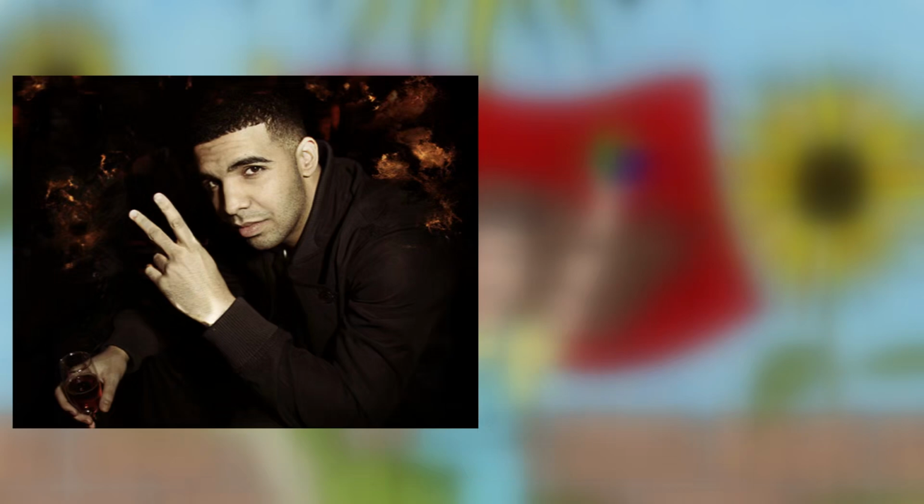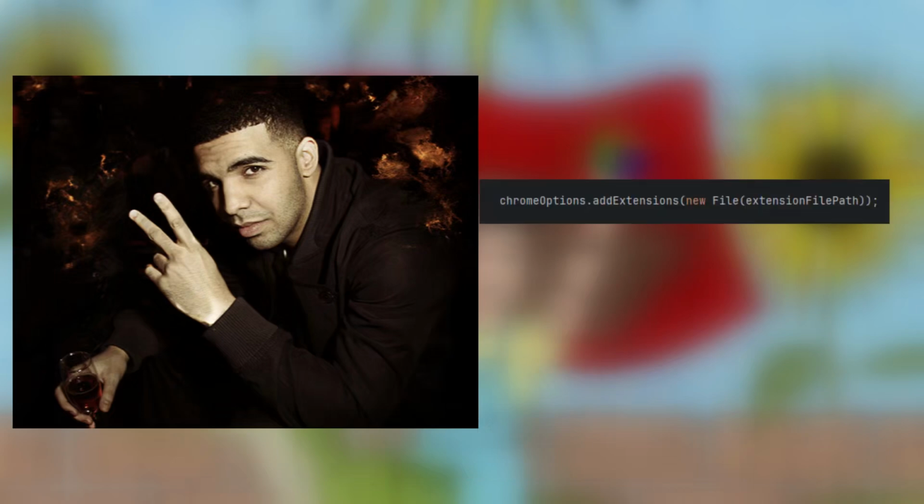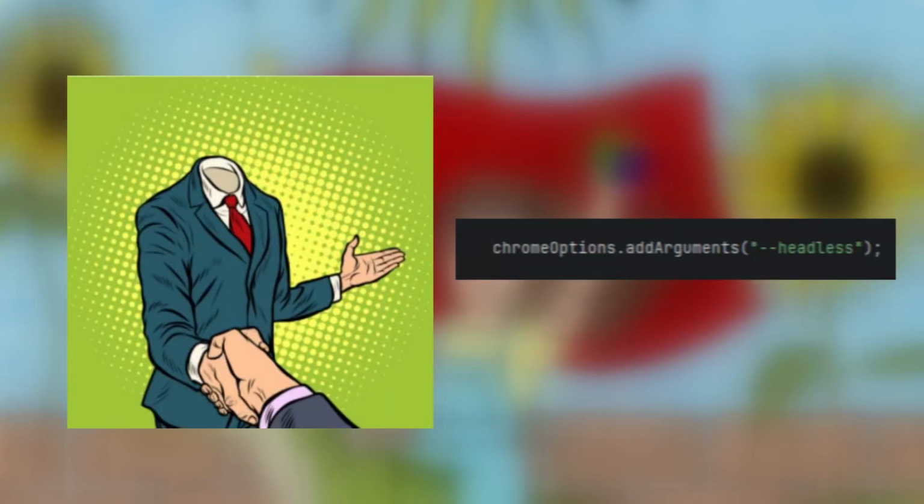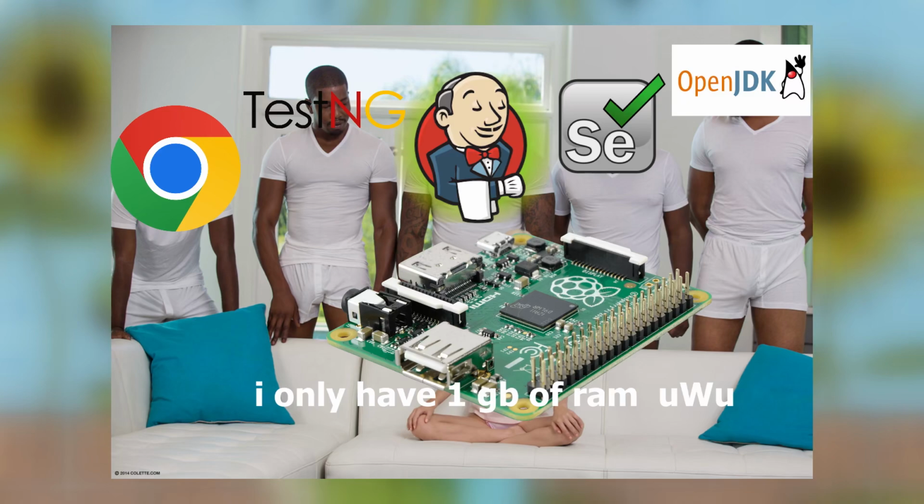There are 2 ways to mitigate this issue. First is to modify the WebDriver to include an ad blocker extension. Second is to use a browser profile that already has an ad blocker installed. Either of the 2 methods works, but using a browser profile is what I prefer. I also configured the WebDriver to run in headless mode to save memory resources, since the Raspberry Pi that will host this program has only 1 GB of RAM.